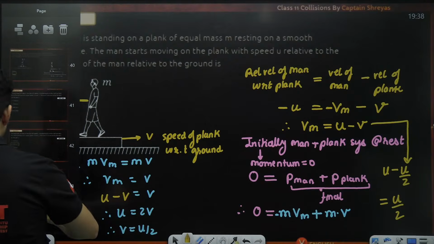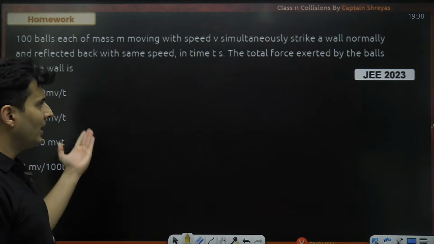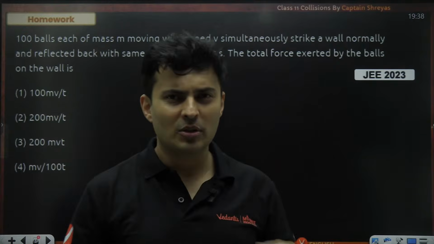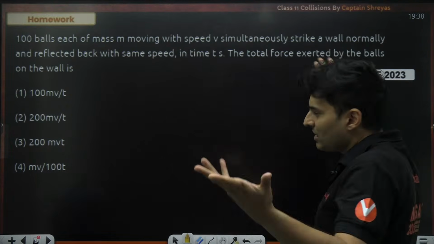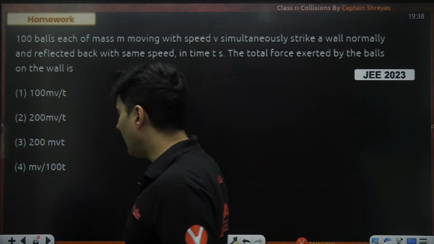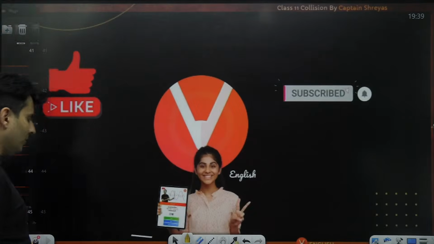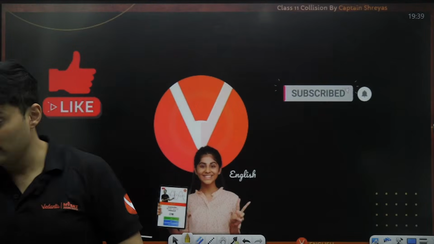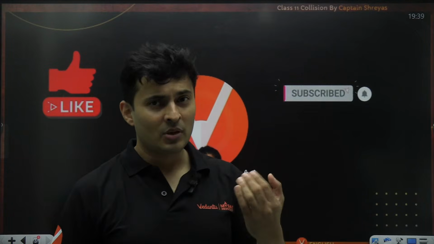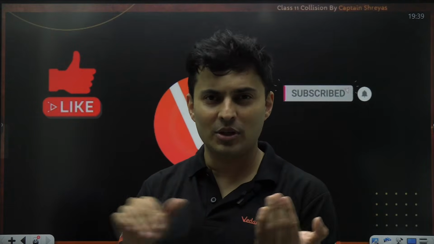Okay. So I have kept one homework question for all of you. I think you will be able to solve it. It's based on that bullet and all of that, or something like the balls being fired like the bullet. So solve it, very easy. Answer is there on the next slide along with the solution. I will not show it to you over here right now, but you can download the PDF after some time, and in the description box you will see the link.